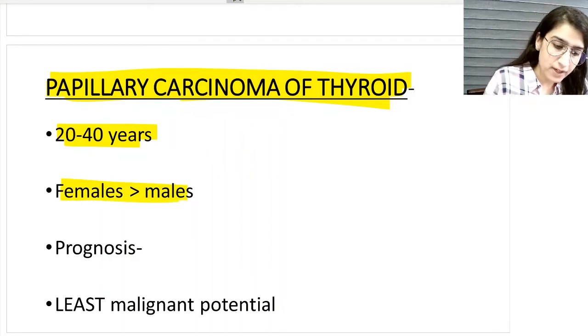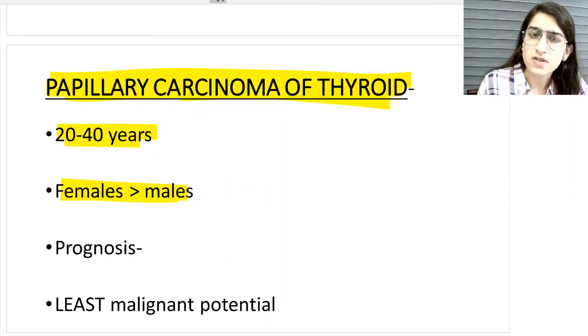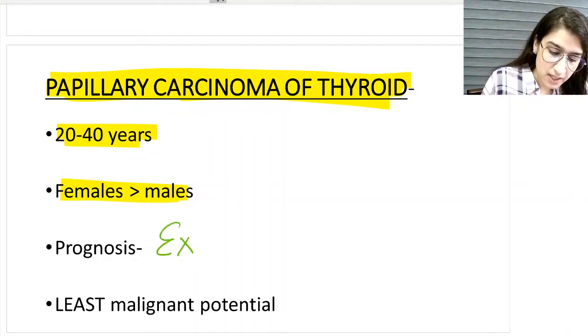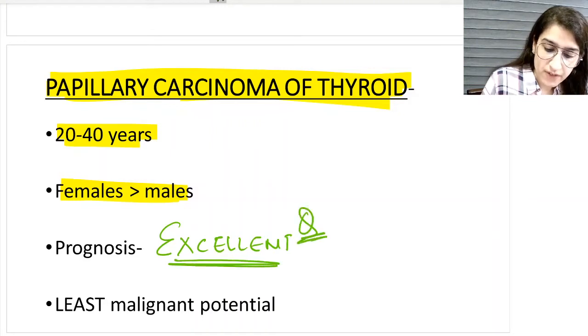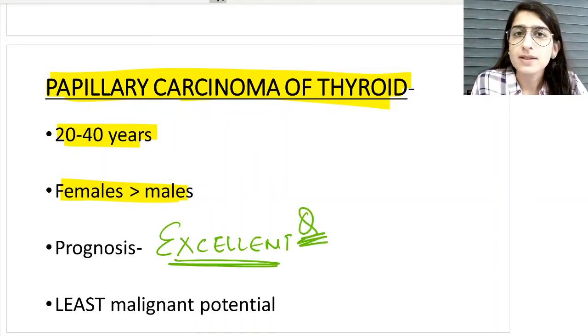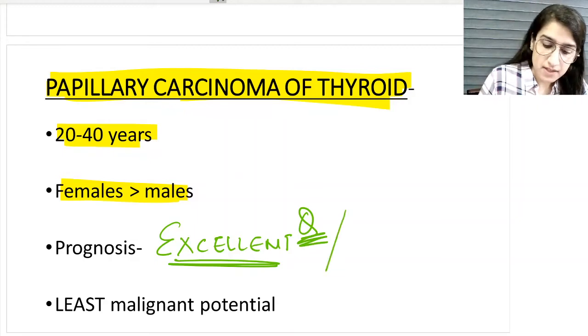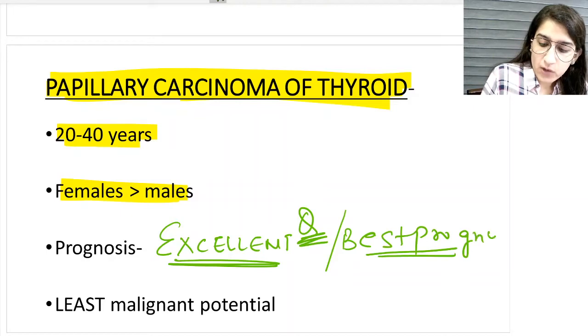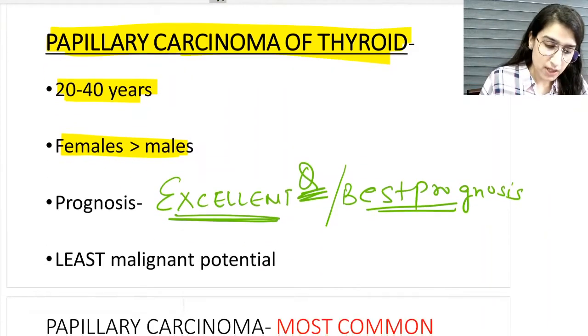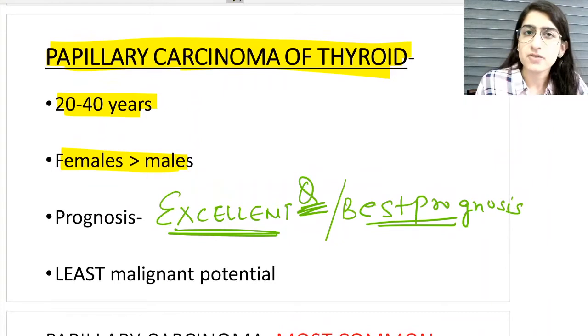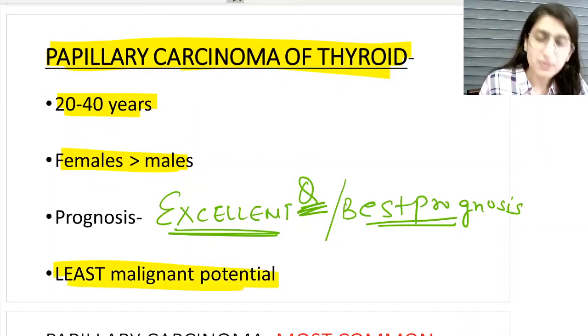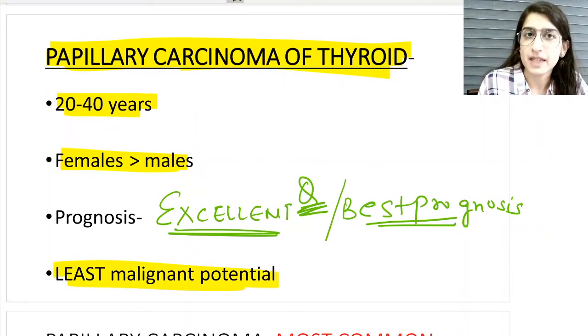And yes, a very important MCQ: prognosis. What about the prognosis of papillary carcinoma? It is associated with an excellent prognosis. So this is a very important MCQ: amongst all the thyroid carcinomas, which is associated with the best prognosis? The answer is the papillary thyroid carcinoma. Another important MCQ: obviously it is associated with the best prognosis because it has the least malignant potential.